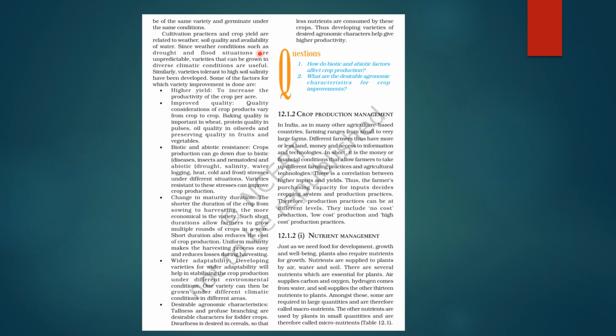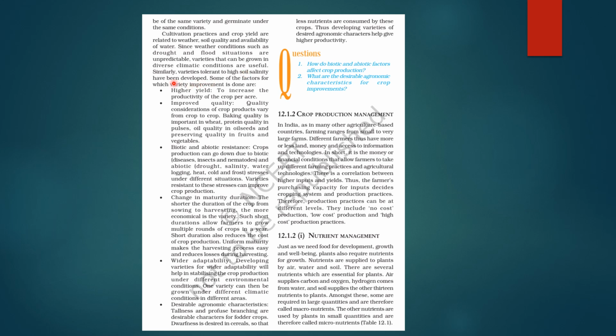Since weather conditions like drought and flood situations are unpredictable, varieties that can be grown in diverse climatic conditions are useful. जैसे suppose आपके पास एक seeds है जो कि excess water के time ही good production देती है, ठीक है, लेकिन किसी वजह से अगर उस एरिया में drought हो गया, मीन्स water is not available in ample quantities, तब भी वो अच्छी production दे, ऐसा अगर seed हो तो it will be beneficial for us.